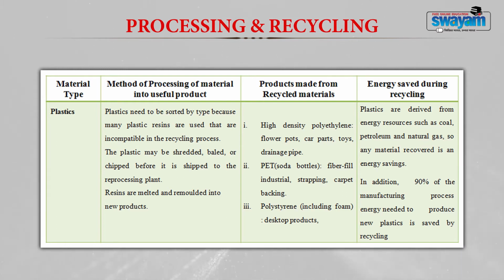Plastics are derived from energy sources such as coal, petroleum and natural gas. So, any material that is recovered is basically an energy saving as well as a non-renewable material saving. In addition, 90% of the manufacturing process energy needed to produce new plastics is saved by the recycling of plastics.